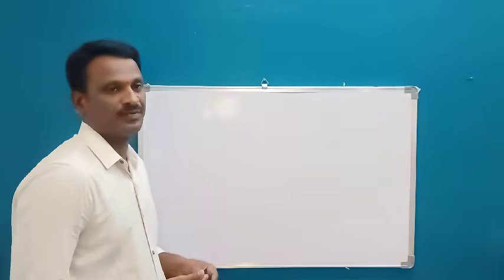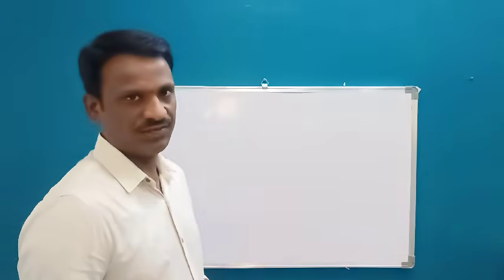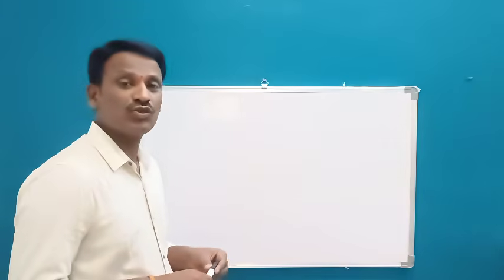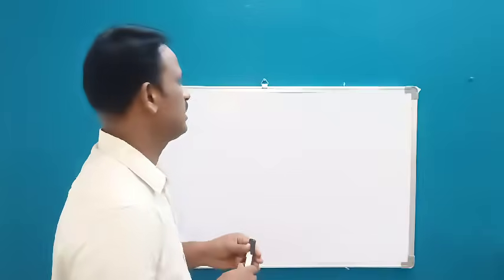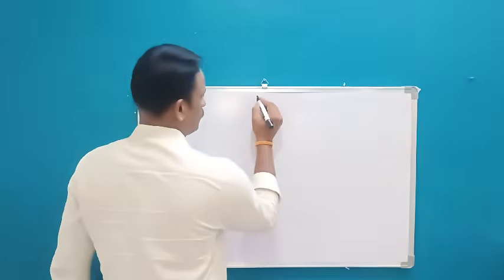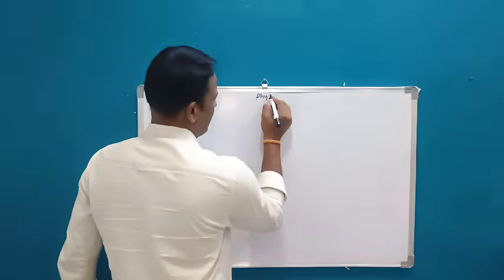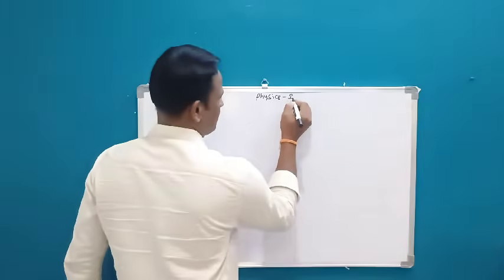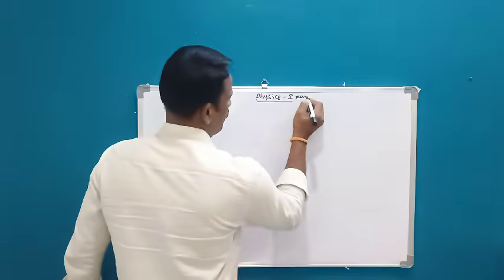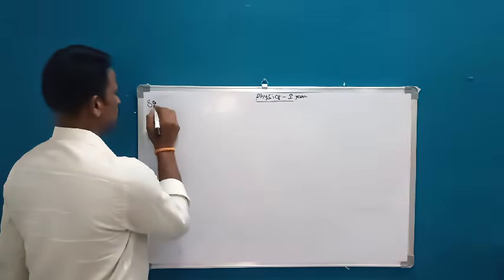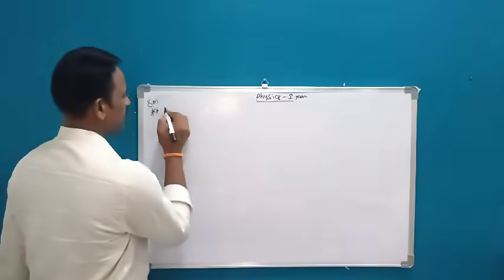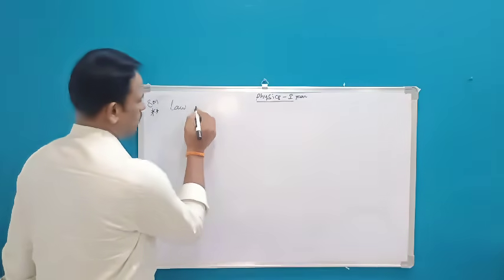Let us study the law of conservation of energy, which is our second question. Once more, physics first year, an 8 marks question, which is very, very important.